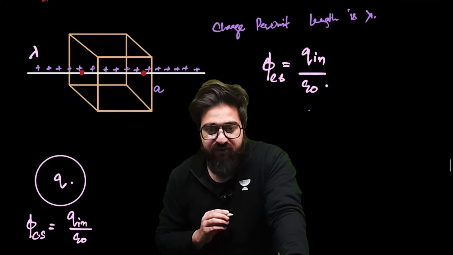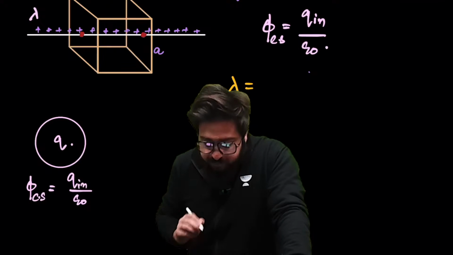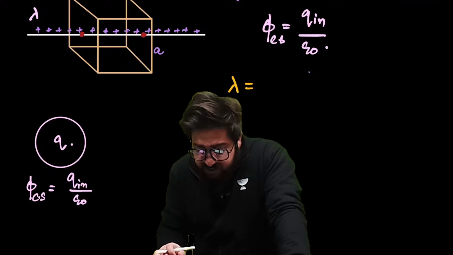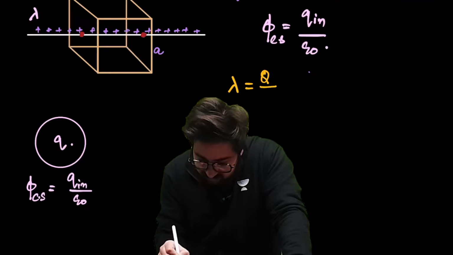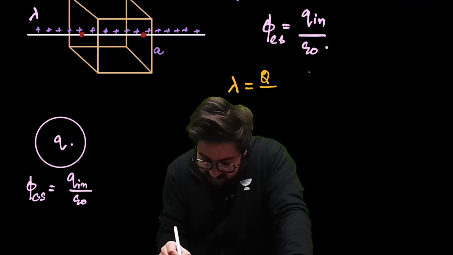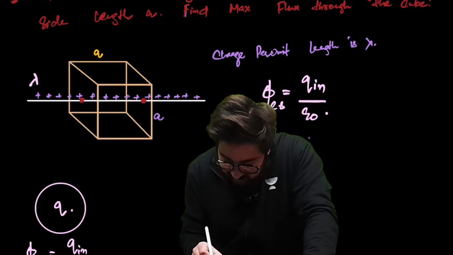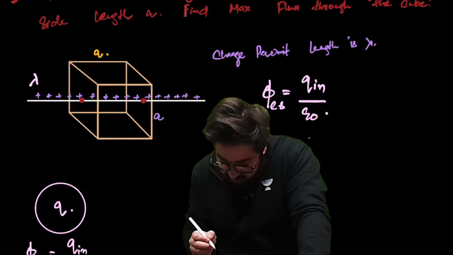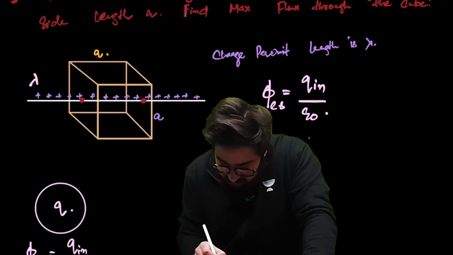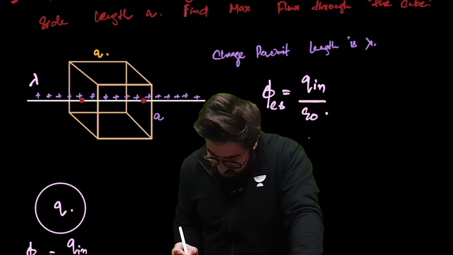Listen carefully. Charge per unit length is Q divided by the length, and the length of this side is a. To find the charge in this one, you have placed the rod something like this.